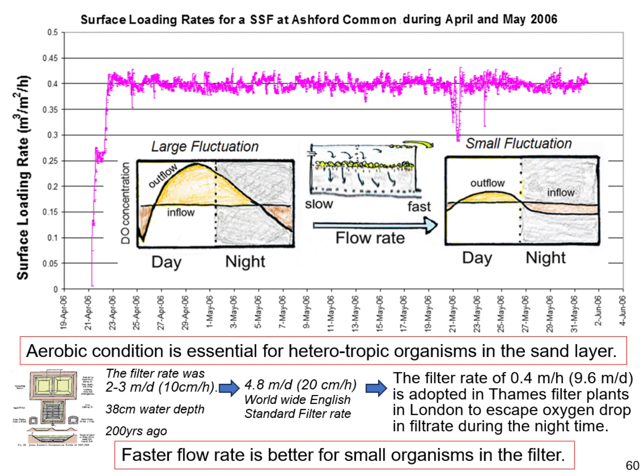Aerobic condition is essential for heterotrophic organisms in the sand layer. Faster flow rate is better for small organisms in the filter. Thames Water Company accepted my idea of an ecological purification system instead of the mechanical filter image of slow sand filter.